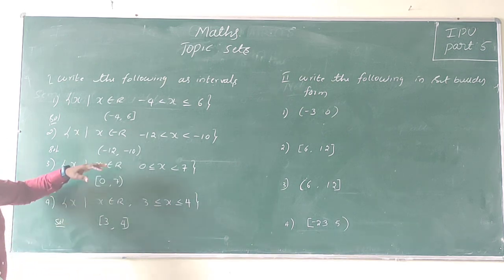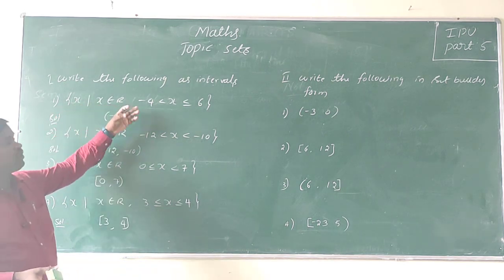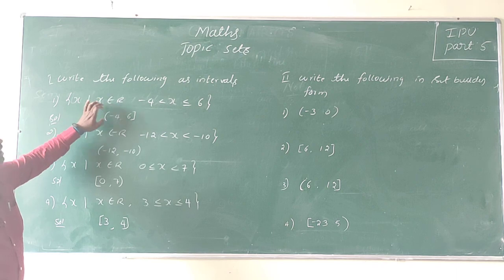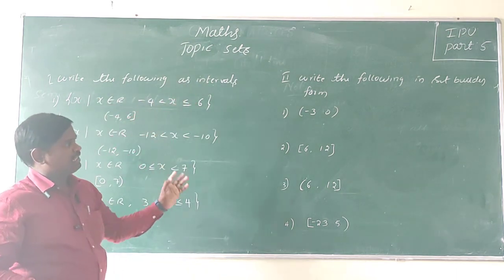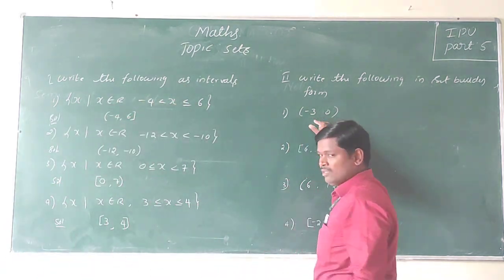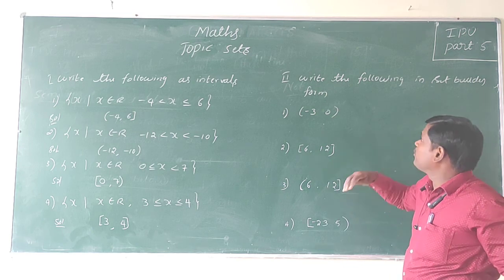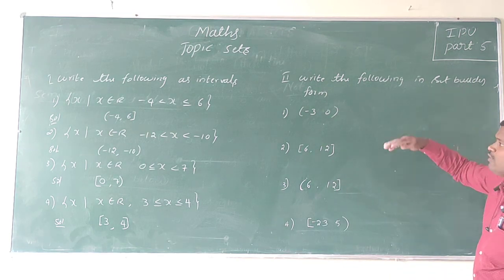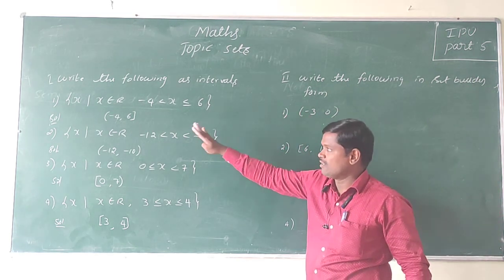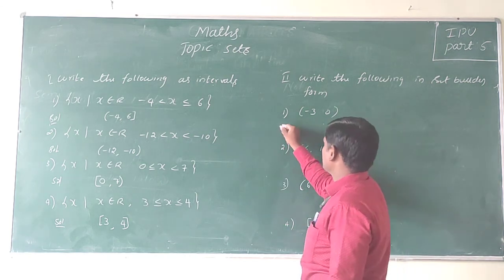Is it clear? Here the set is given like this, and we are going to convert this set into intervals. Similarly, here intervals are given, and we are going to write them in the set builder form, which is the reverse of this.